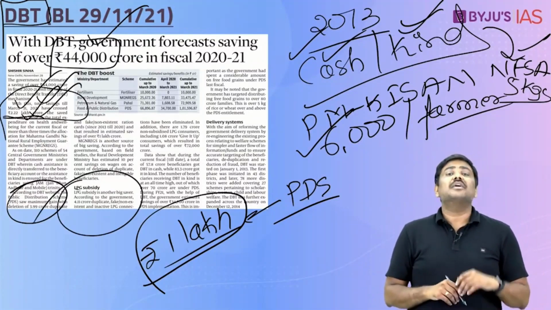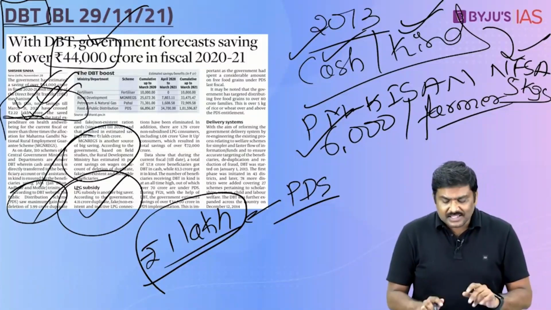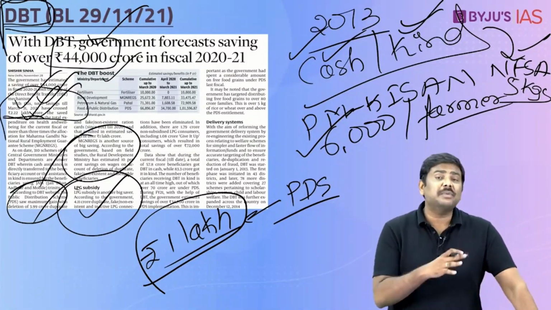In addition to this, another very important scheme where the government of India has been able to reduce expenditure is MGNREGA, as well as the direct benefit transfer under LPG. That is the LPG scheme. So these are some of the very important points that have been provided with respect to the evaluation of direct benefit transfer in this article.